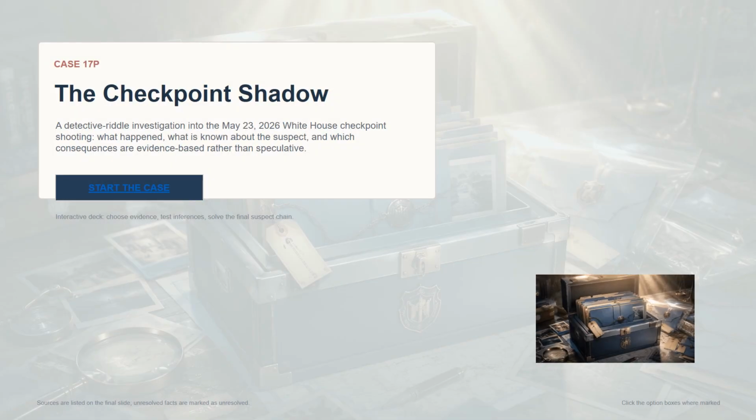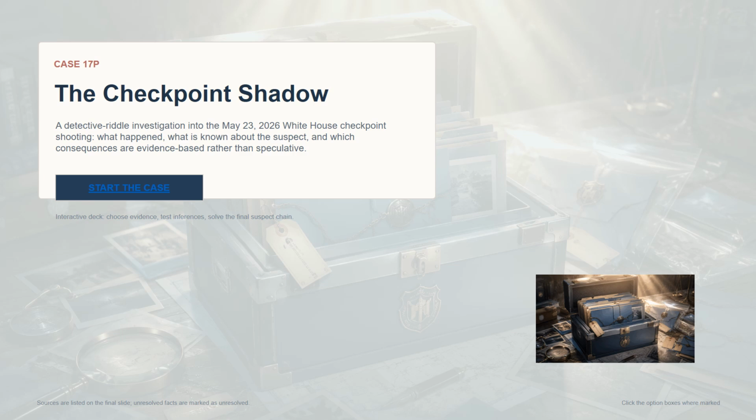Welcome to Case 17P, the Checkpoint Shadow. This is not a normal news summary. It is a Detective Riddle investigation built around one central challenge: how to separate confirmed evidence from assumptions, incomplete reporting, and misleading connections. The case concerns the May 23, 2026 shooting near a White House security checkpoint.